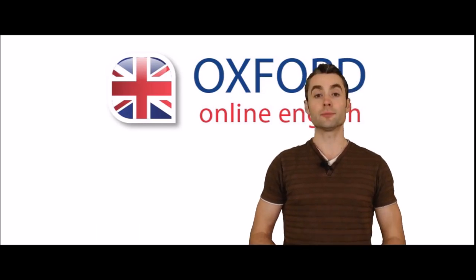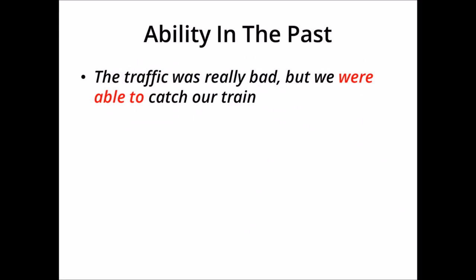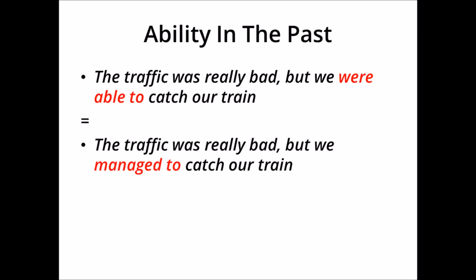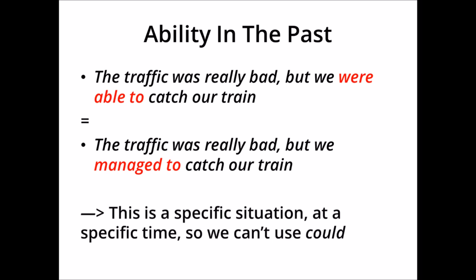You could say, the traffic was really bad, but we were able to catch our train. Or, the traffic was really bad, but we managed to catch our train. In both of these sentences, we're talking about one moment. One train. It's a specific situation. That means we can't use could. We must use be able to or managed to.